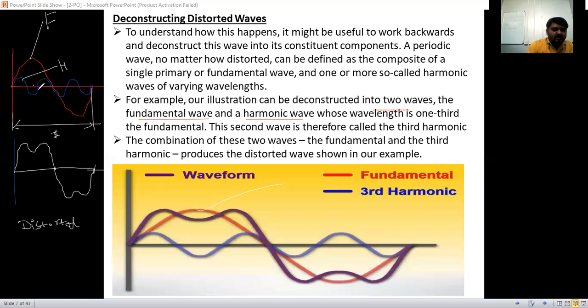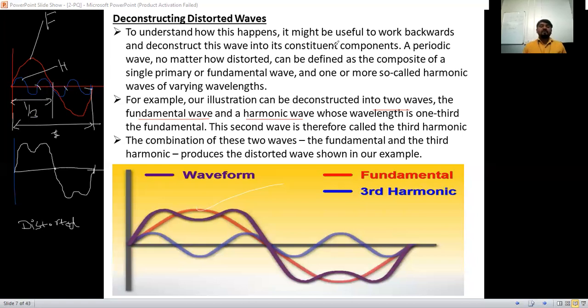Here 1 cycle, it is nothing but second cycle and third cycle. So 1 divided by 3 we can consider, 1/3. The wavelength of this harmonic is 1/3 of the fundamental frequency here. We can say that one.